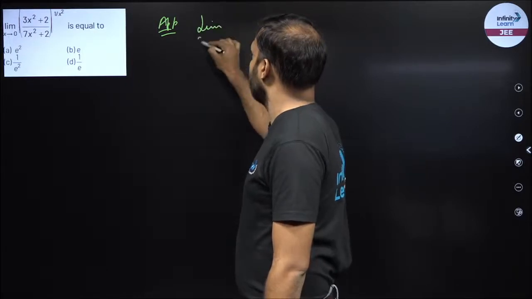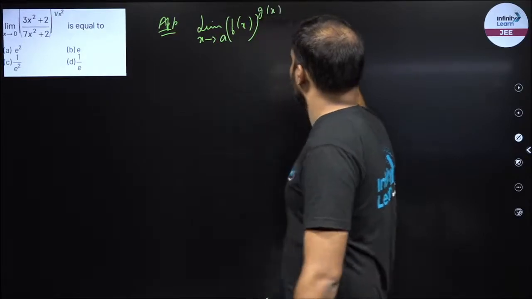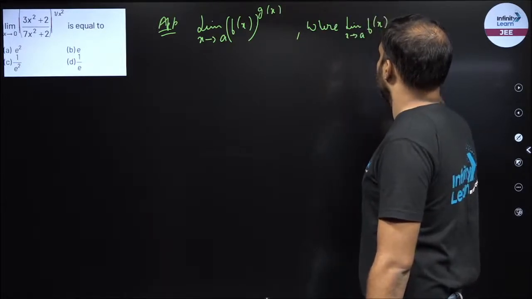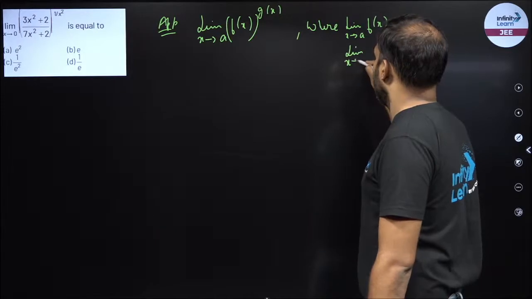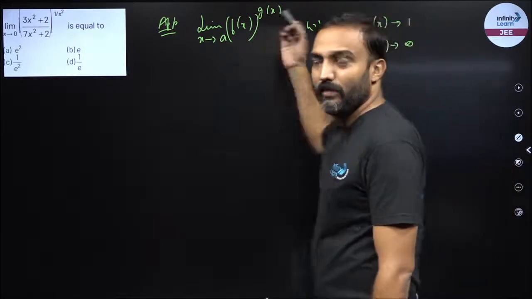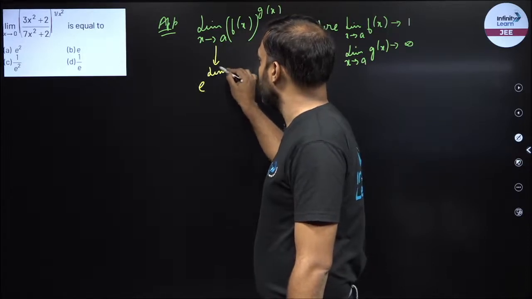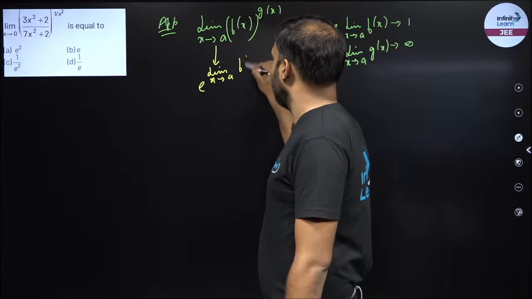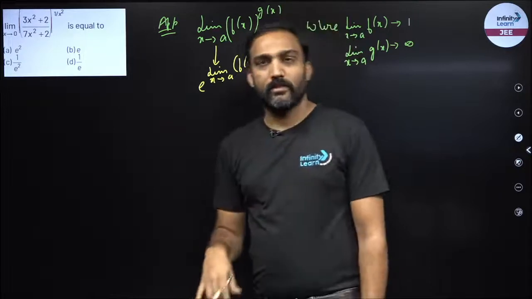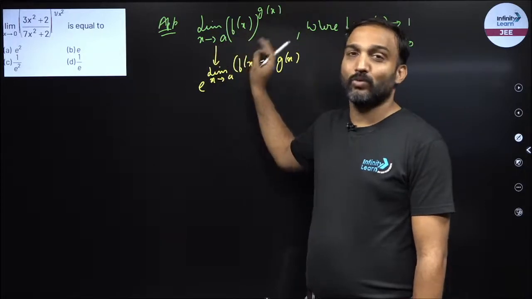If you have limit x tending to a, f(x) raised to the power g(x), where limit x tending to a of f(x) gives you 1 and limit x tending to a of g(x) gives you infinity, so basically a 1 raised to power infinity form, the answer is e raised to the power limit x tending to a of (base minus 1) into power. So this will be your final answer.